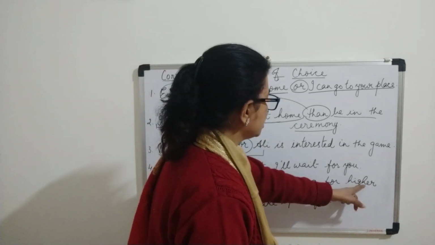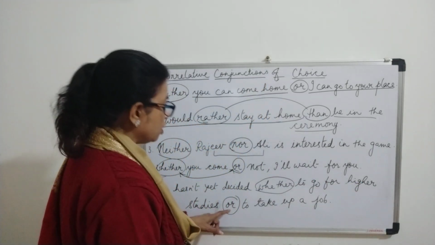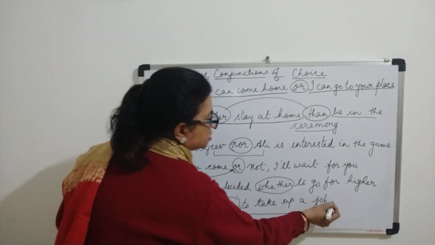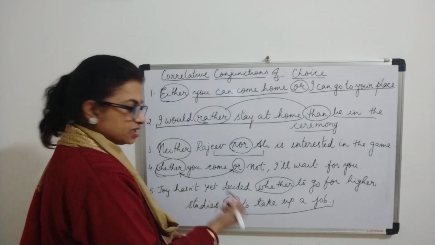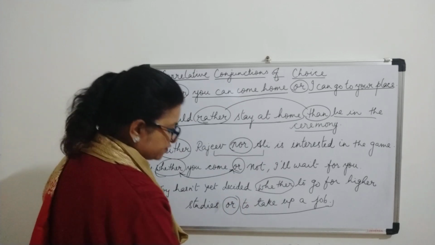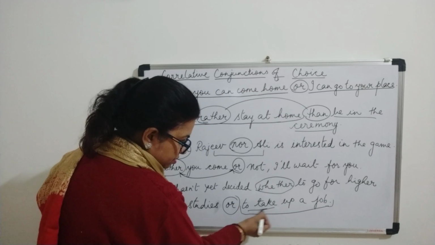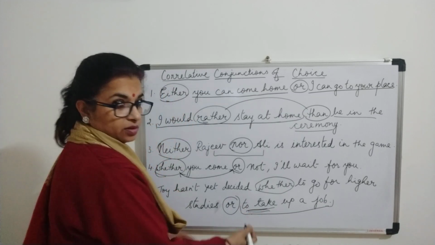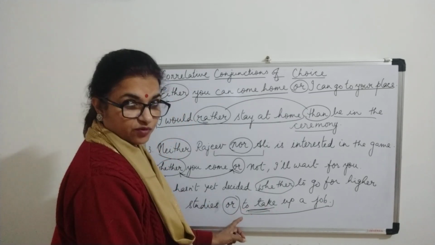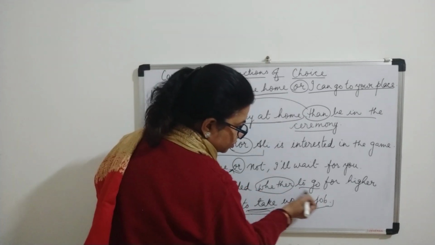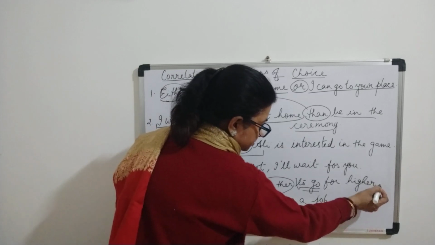To go for higher studies or to take up a job. So this is a phrase and it is an infinitive phrase. Why infinitive? See the word to take. When to comes before the verb, it is called infinitive. Same thing here also, to go.